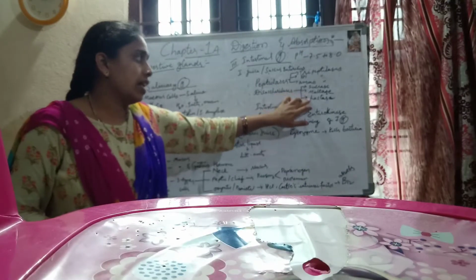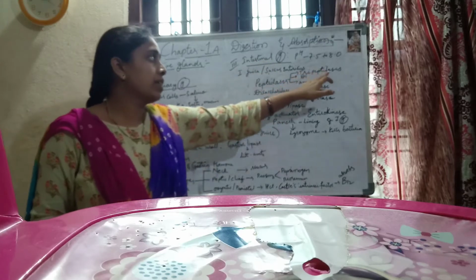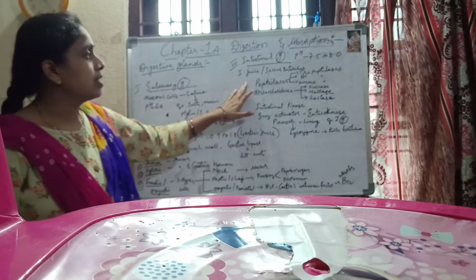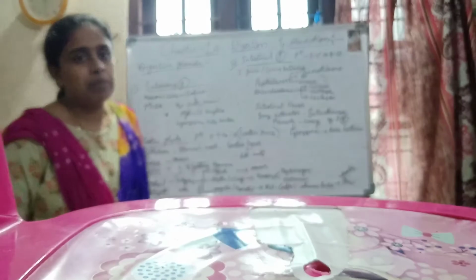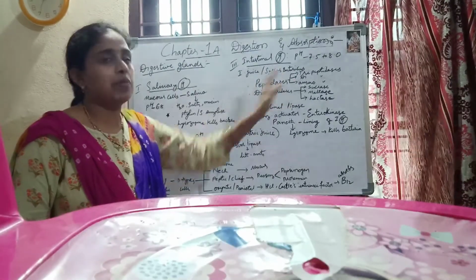Sucrase, maltase and lactase are produced by the intestinal glands. And next, tripeptidases, dipeptidases, aminopeptidases are the enzymes which break the protein molecules. Dipeptides, tripeptides, monopeptides ఉంటాయి కదా, వాటిని బ్రేక్ చేయడానికి మనకి peptidase enzymes యూజ్ అవుతాయి.